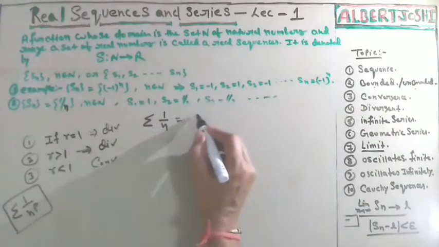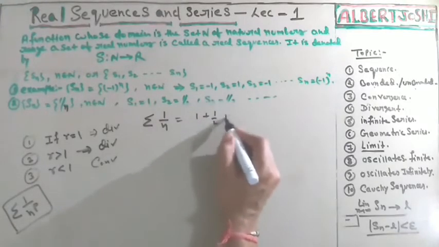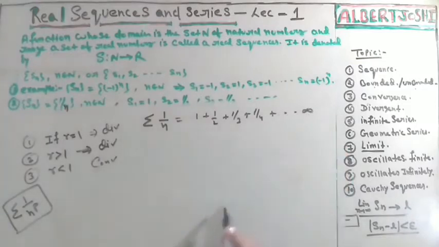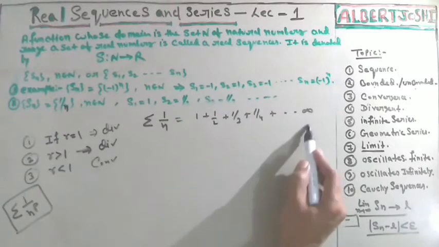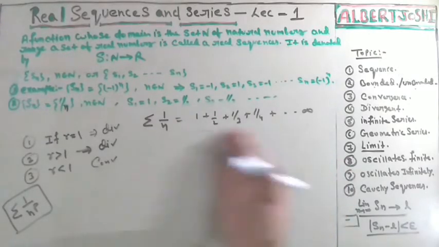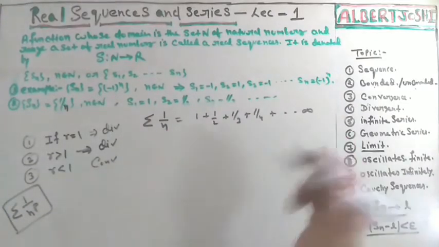What is the meaning of this? It means 1, then putting the next values, 1 upon 2, 1 upon 3, 1 upon 4, up to infinity. Infinity means an undefined value. If we add all terms, I don't know what the sum of all such values will be. I don't know about this.